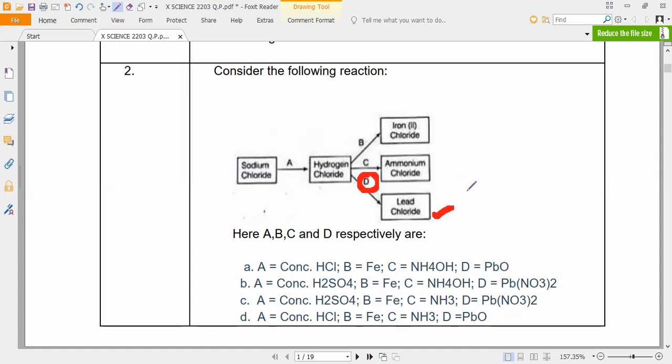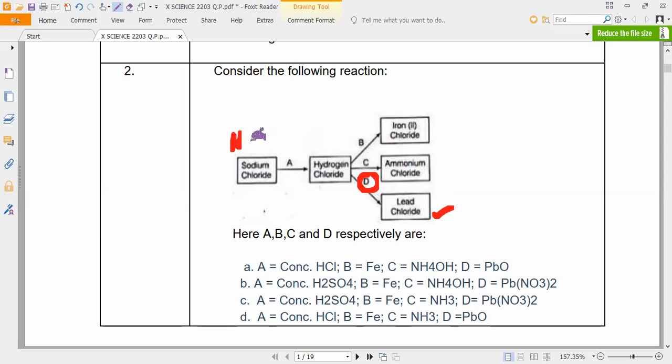Check it very carefully. Lead oxide is one of the products in the decomposition of lead nitrate. It will never give you lead chloride. Have you checked it? Yes, sir. Pb(NO3)2, lead nitrate. So what will come? Think carefully and tell me.